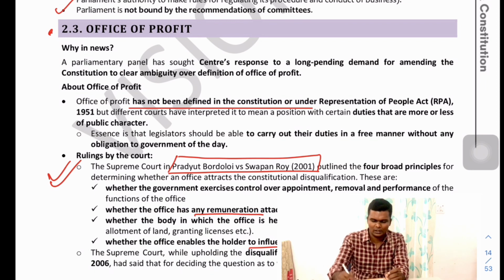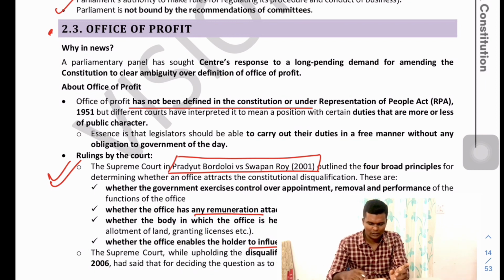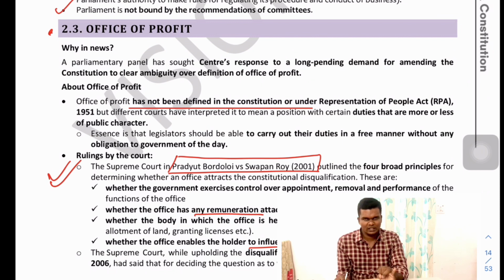If you see the case here, in the lower part of the page, it has been given in the Shibu Soren case that 4 broad principles will define whether it is an office of profit or not. 1. Whether the government exercises control over the appointment, removal or performance. 1. Government control. Then second, does the person receive any remuneration like salary, money or anything?